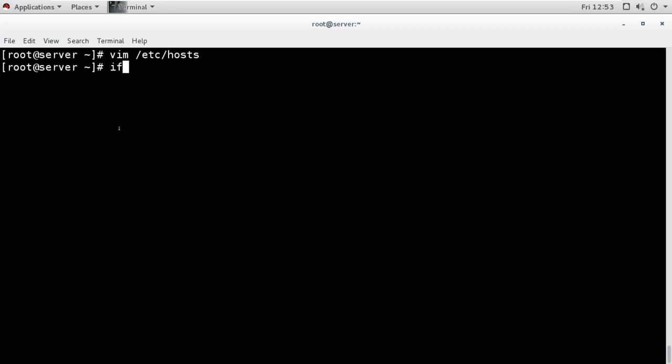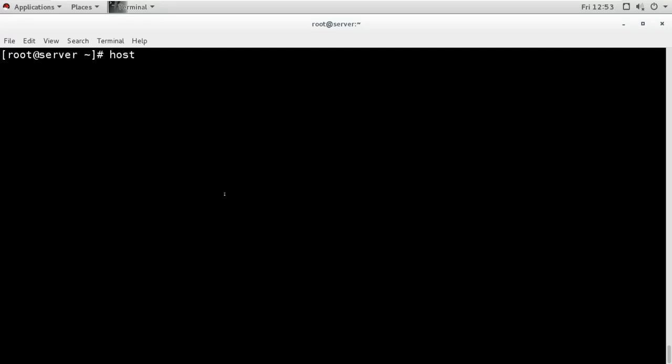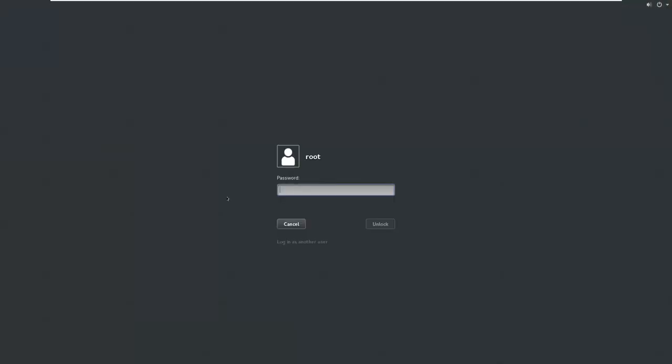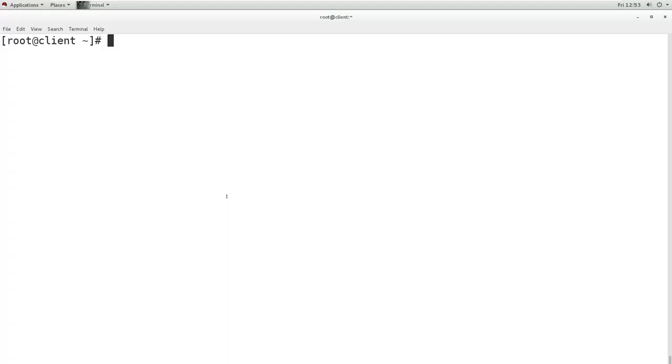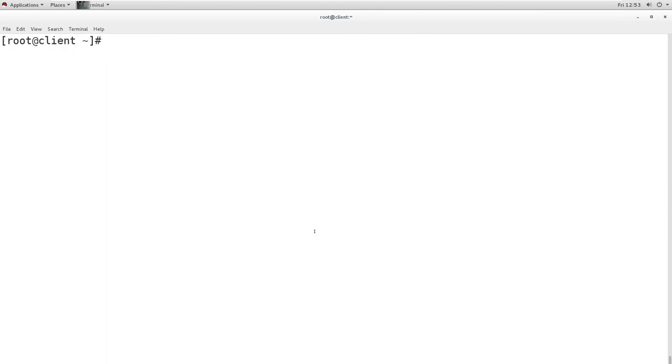Like this machine has an IP address of 192.168.1.12. What is the name of this machine? server.example.com. We have another machine. The IP address of this machine is not permanent, so I run systemctl restart NetworkManager.